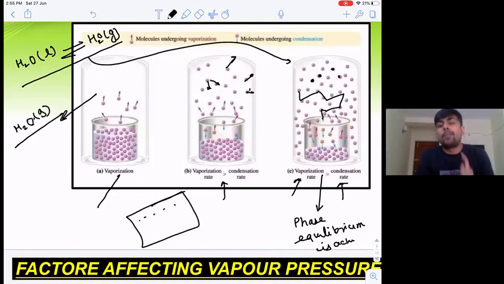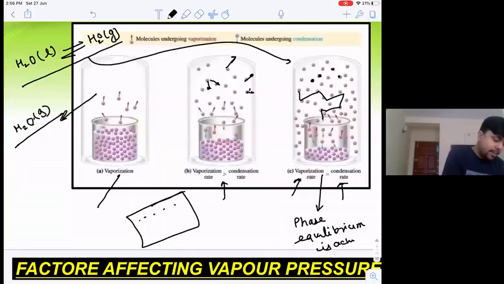Not at all. Vapor pressure is only defined at equilibrium or phase equilibrium. At phase equilibrium, the pressure exerted by these vapor molecules on the surface as well as on the walls of the container is nothing but vapor pressure. I hope it is clear.